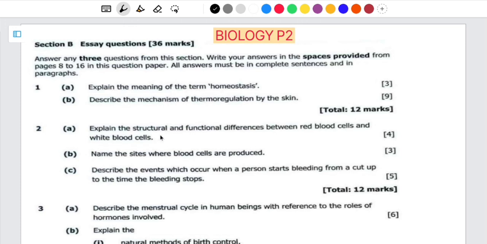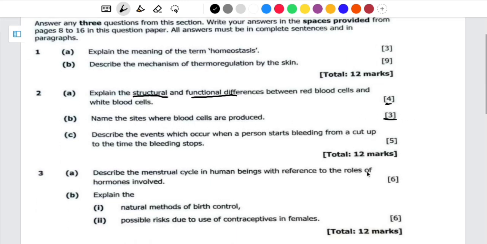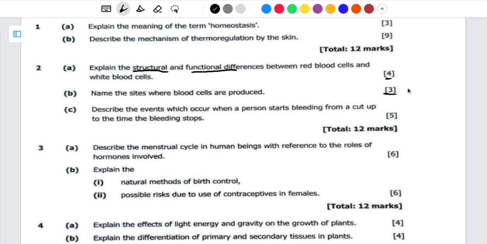Question 2, explain the structure and functional difference between the red blood cells and white blood cells. It's carrying 4 marks. If you're able to answer this one, well and good. Name the sites where blood cells are produced, 3 marks. Even that one, if you're able to answer it, well and good. Then for this one, describe the events which occur when a patient starts bleeding from a cut up to the time bleeding stops, 5 marks. If you're able to answer this one as well as this one, you're getting 7 marks. Then at least here, try to write something, then you can get 8 or 9 or 10 marks from 12.